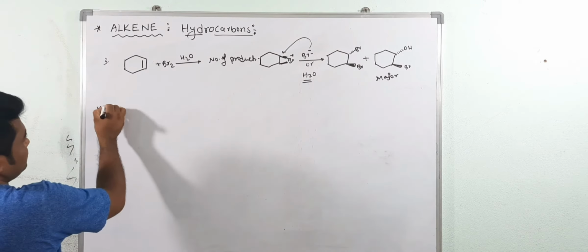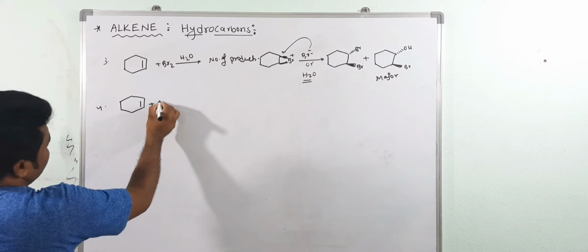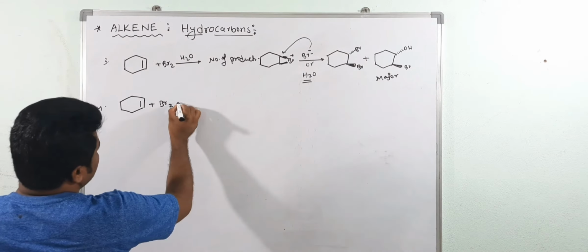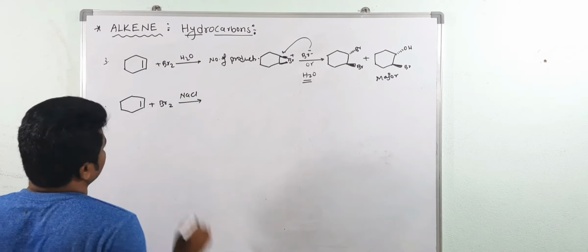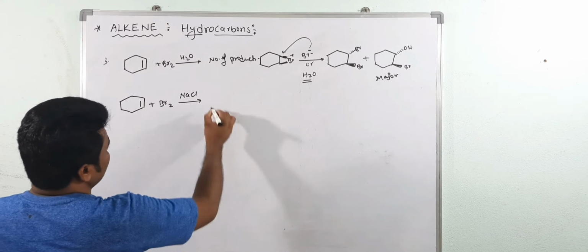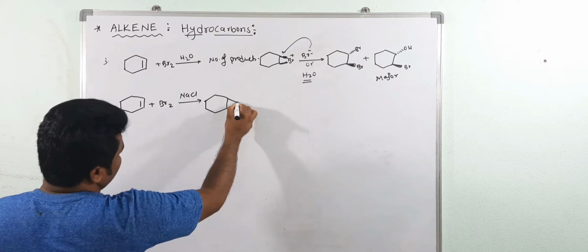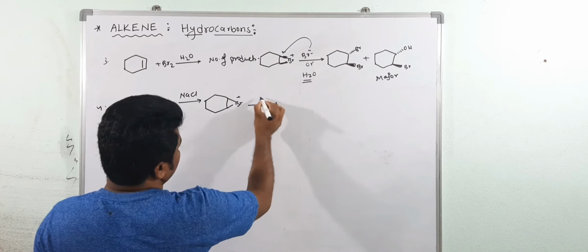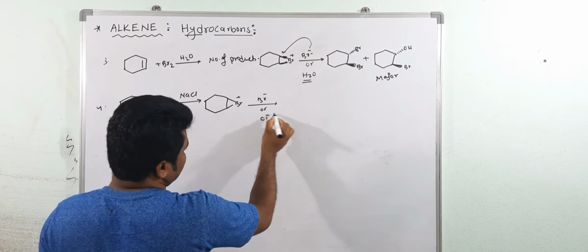Now, third, same question. If you take bromine in presence of just NaCl, now here how many products? First, the bromonium ion will form. Then after that, Br minus, otherwise one more is there, Cl minus can enter.